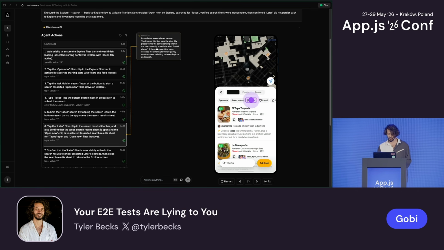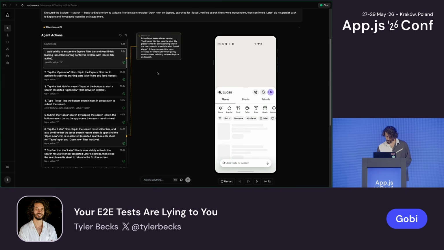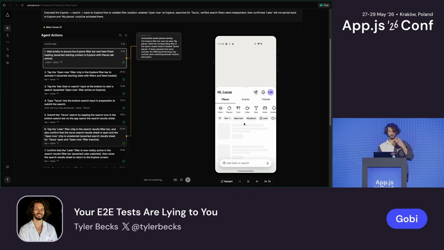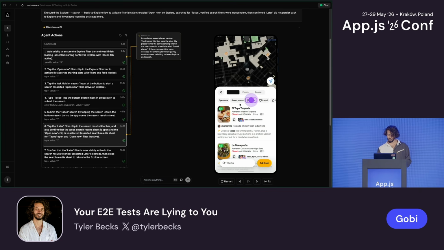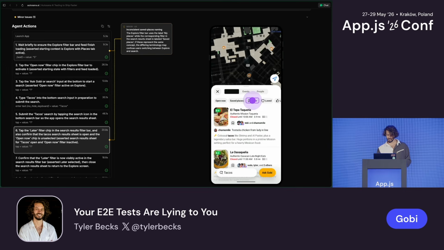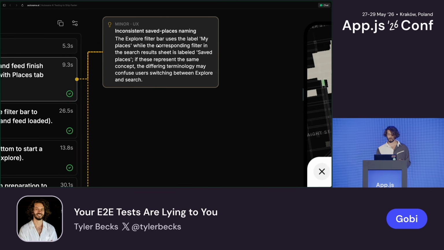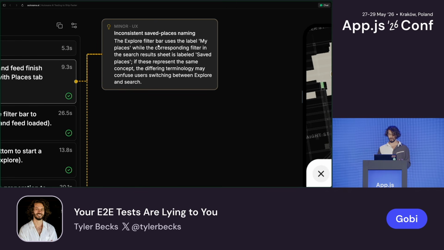We should change that. Here, on the entry of our app, this says My Places. This is to filter by my places that I've saved. However, in another part of the app, it says Saved Places. The copy is inconsistent. This was not part of the test. However, Autosana comes in and figures out there's an inconsistency. It flagged this to me.